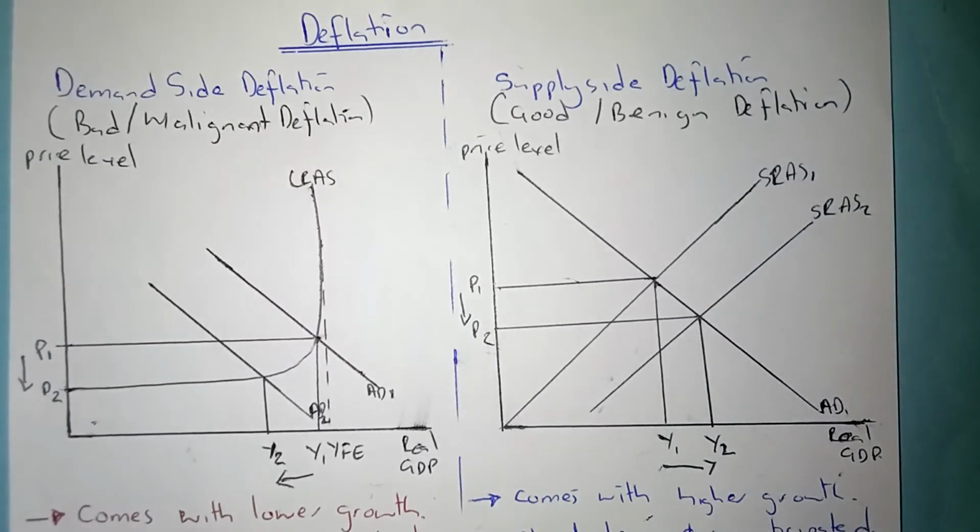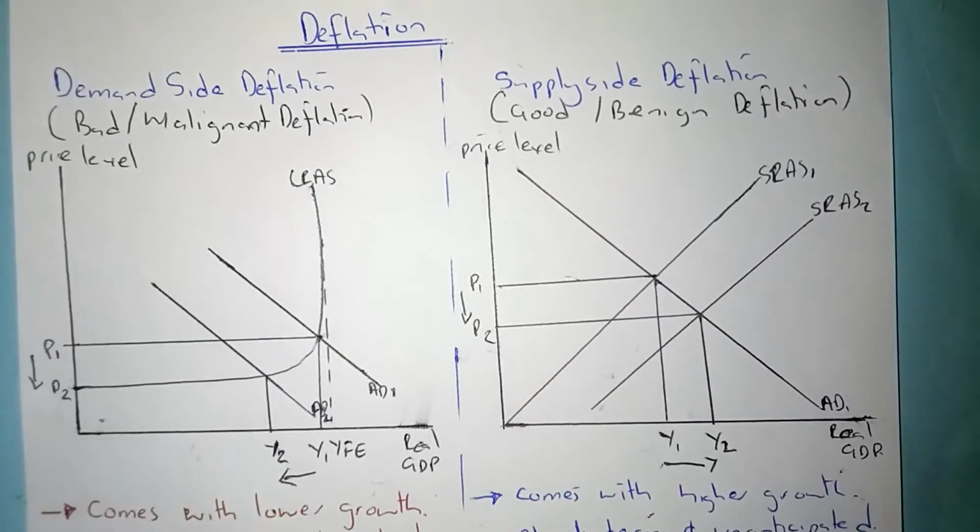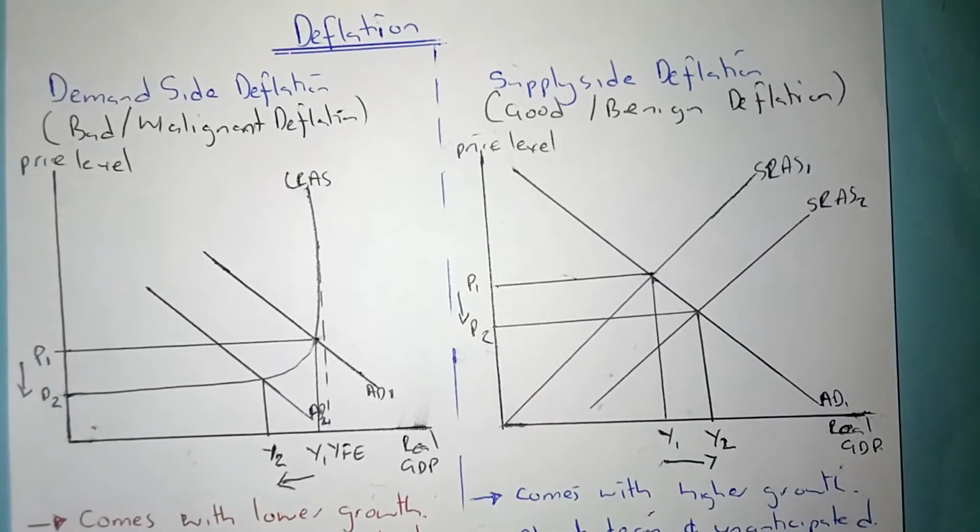Often economists tend to name demand side deflation as bad, malignant deflation. So it's actually deflation that's going to be horrible for the economy. Then supply side deflation is known as good, benign deflation. It's actually going to encompass some of the benefits in the economy, the benefits accruing from how firms are going to benefit, how consumers are going to benefit.